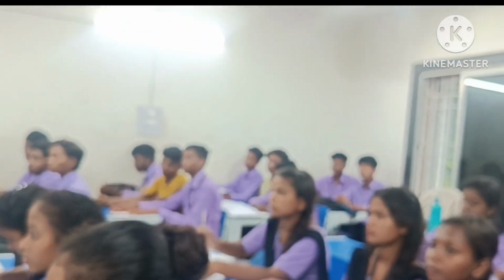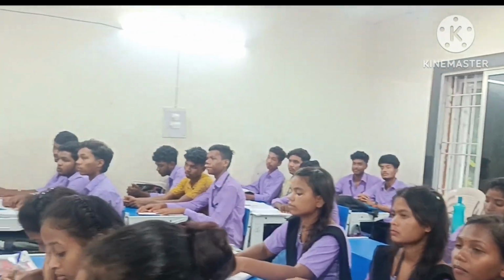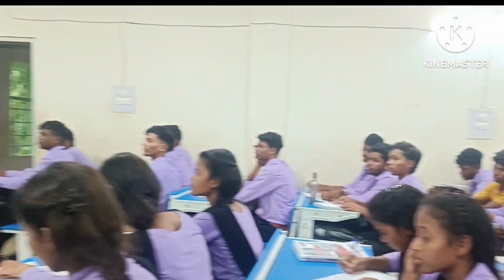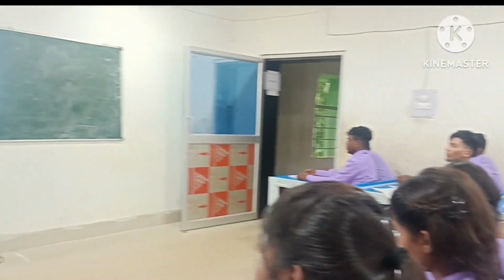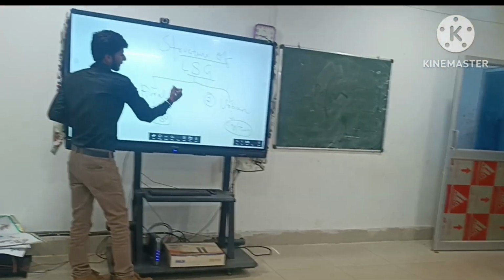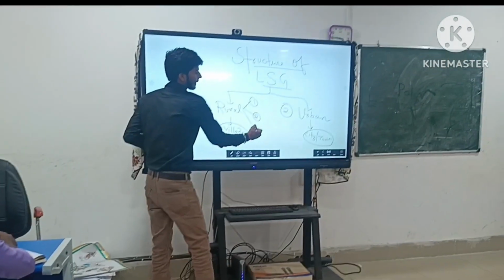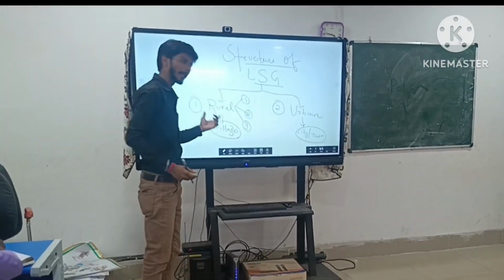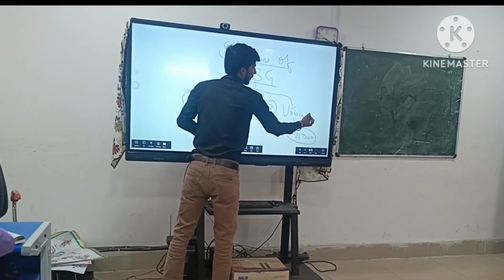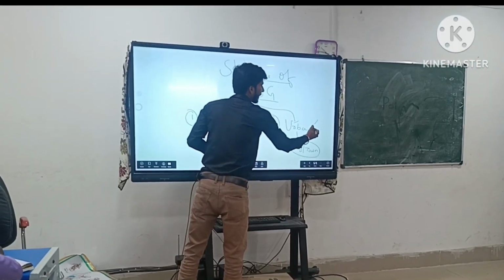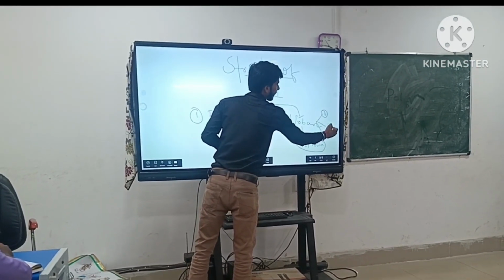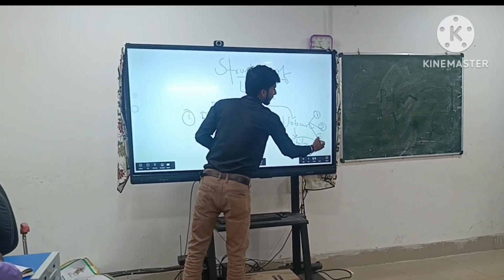Understood? Again, the rural local self-government is divided into three tiers: Tier 1, Tier 2 and Tier 3. Like the same, urban local self-government is also divided into three tiers: Tier 1, Tier 2 and Tier 3.